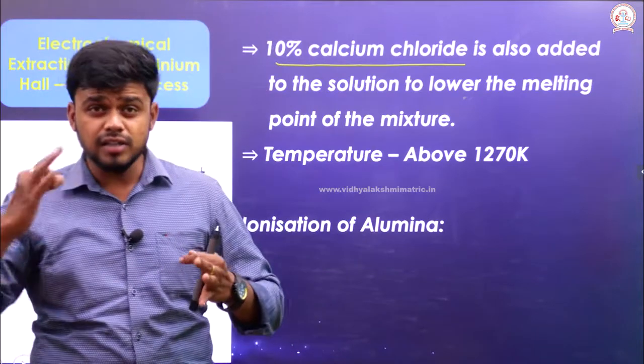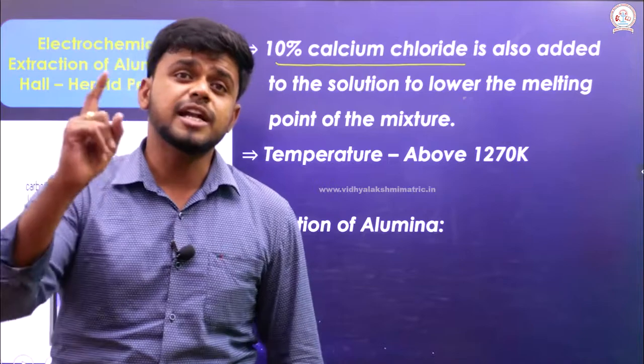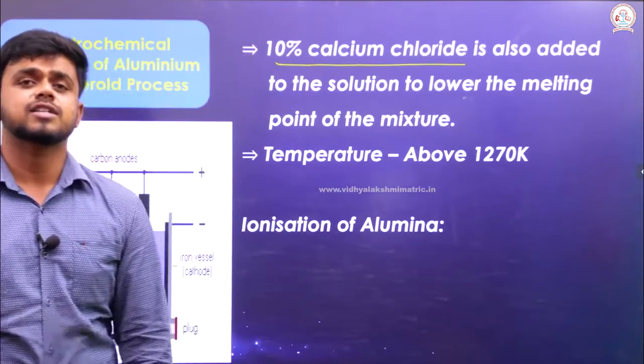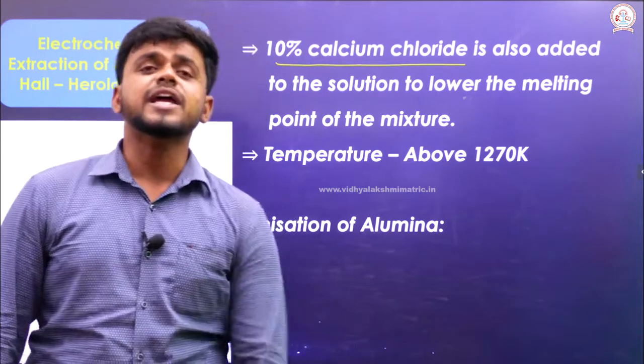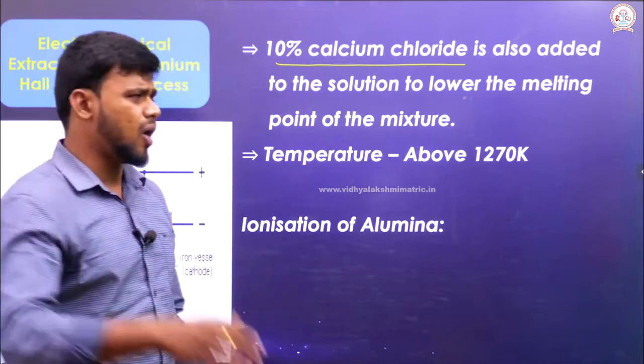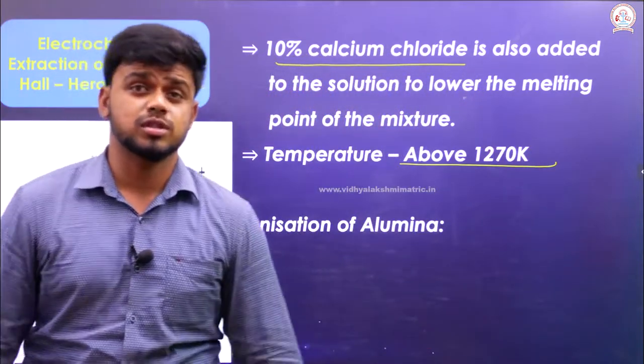So 10% calcium chloride is added to the reaction mixture. The temperature should be maintained above 1270 Kelvin.